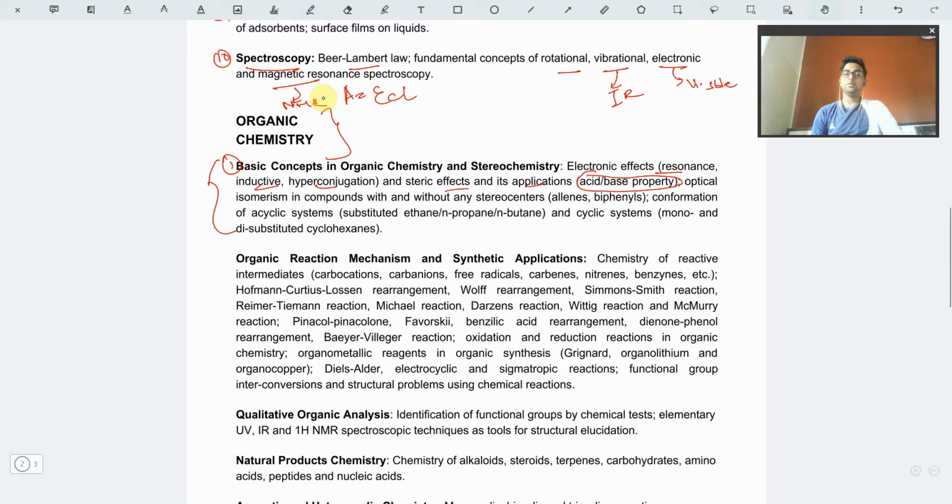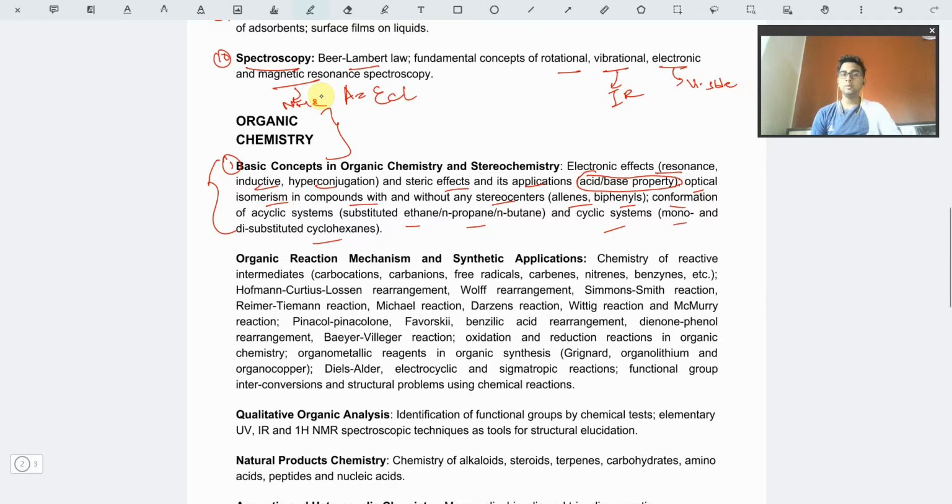Okay. Now, in stereochemistry, we have to learn about optical isomerism in compounds with many stereocenters, the allene and biphenyl systems, the RS nomenclature, the EZ nomenclature, all kinds of nomenclature, the projection formulas, and the conformation formulas of ethane, propane, butane. You have to memorize the graph, the potential energy diagram of rotation of these molecules, ethane, propane, butane, and cyclic systems of mono and disubstituted cyclohexanes.